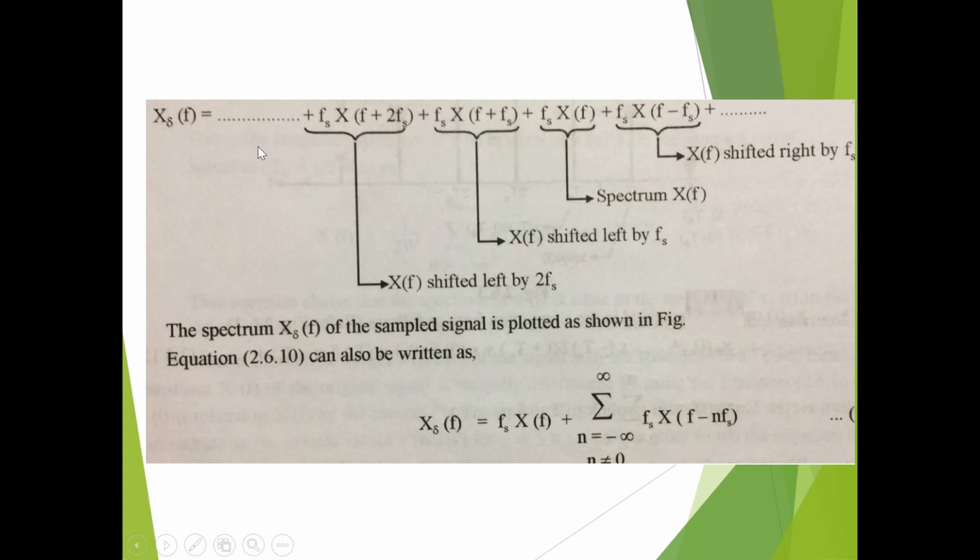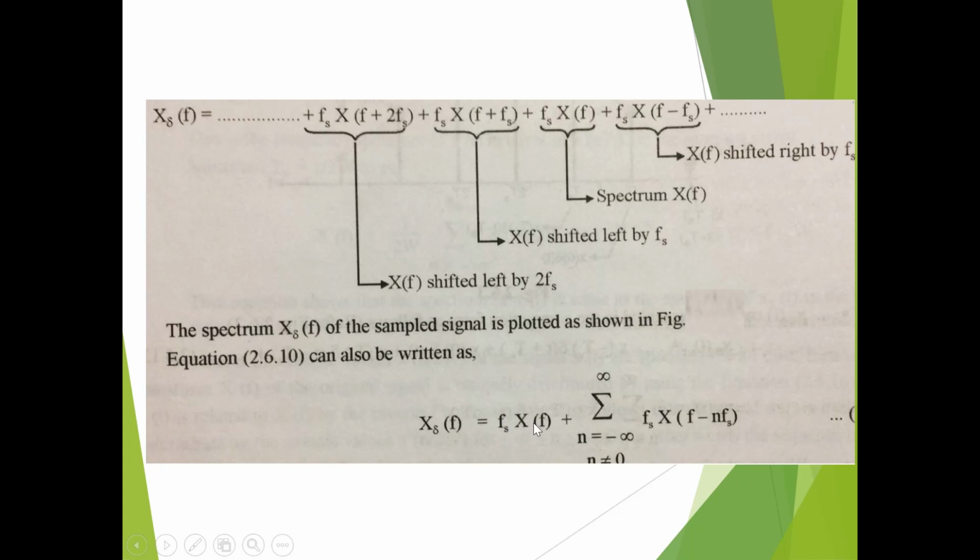So with the help of the last unit, we can again find out the frequency spectrum of the modulated signal also. In the middle, where n is equal to 0, at this stage we can find out the term which we will be getting at the output, that is fs times x of f.